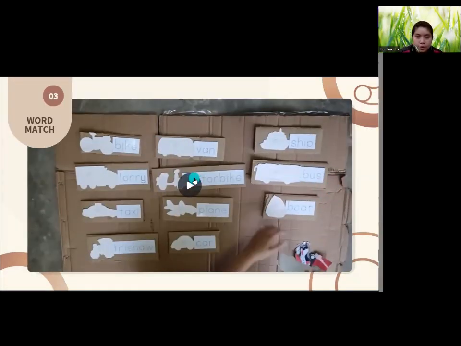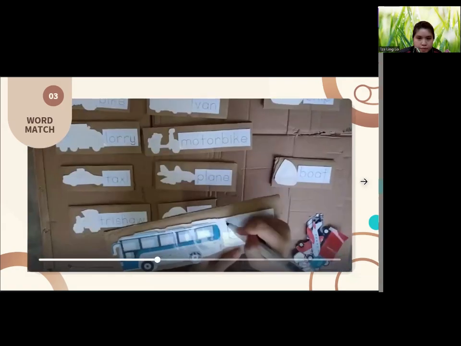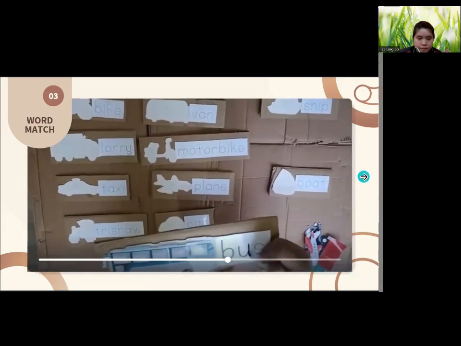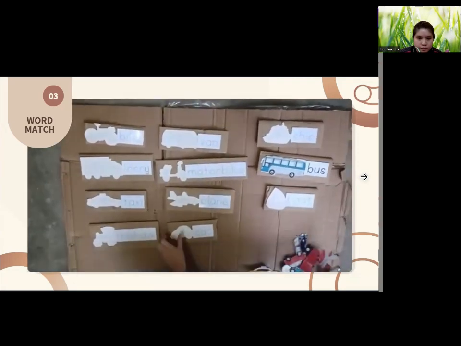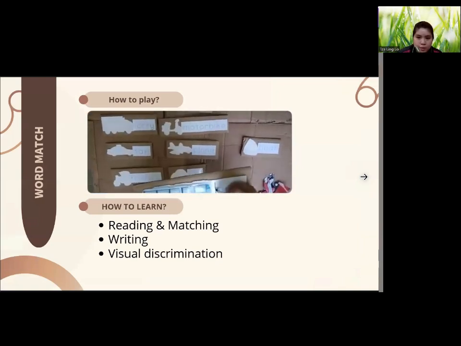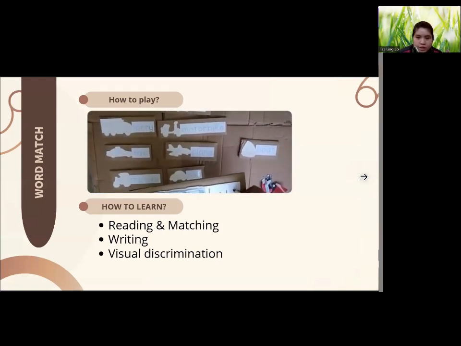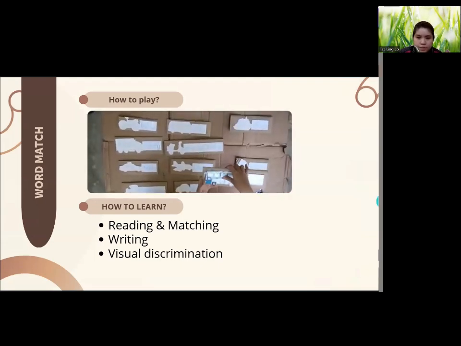Next, let's explore how the word match game works. In this game, children are given transport picture cards and the shadow of the transport with the spelling of the word.